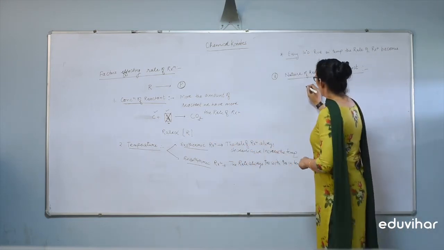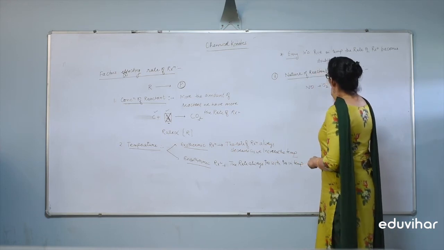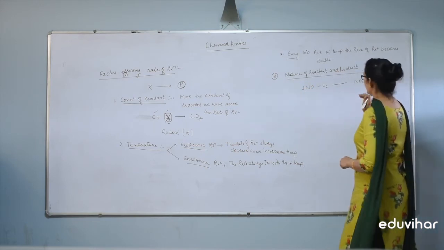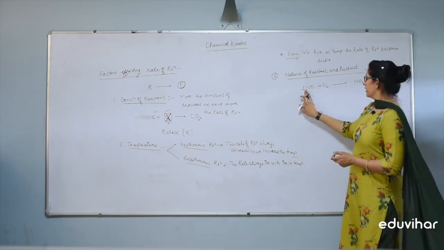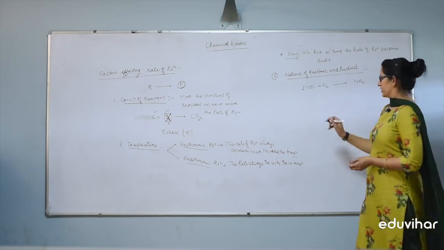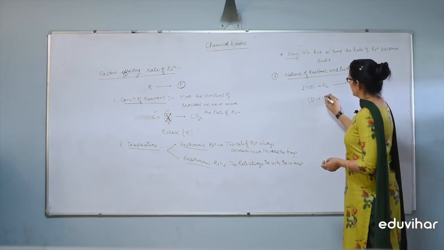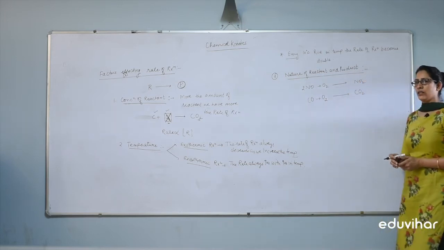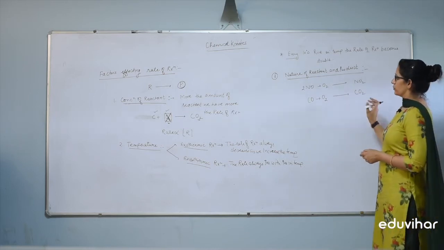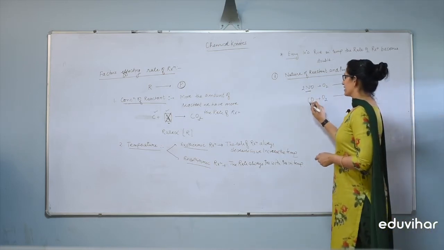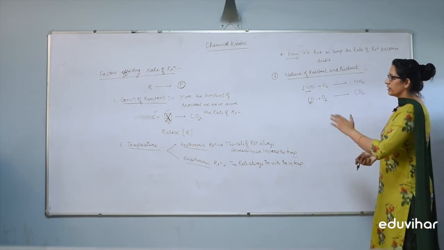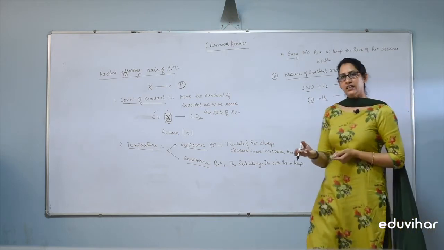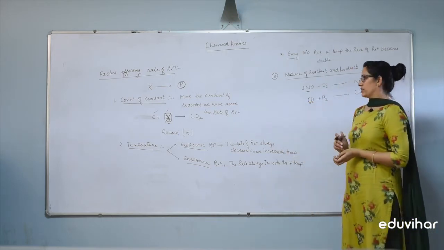For example, if NO reacts with O2, then easily the formation of NO2 occurs. Same, carbon monoxide whenever it reacts with oxygen does not easily give CO2, because it is less reactive in comparison. Means the rate of reaction depends upon the nature of reactant and product. If any reactant is highly reactive, then the rate of reaction is fast.